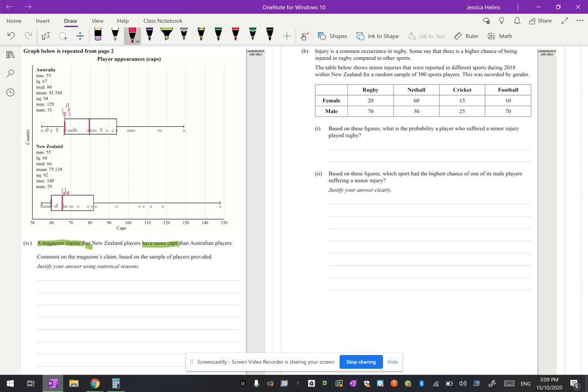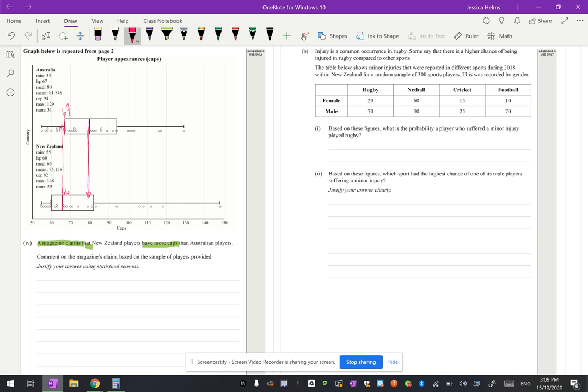So this one lies just outside the box. Okay. And then this one here is sort of still lying within the box. All right. So technically, we could have said that yes, that New Zealand players actually have less caps than Australian players. So the other way around, so they would actually be wrong.